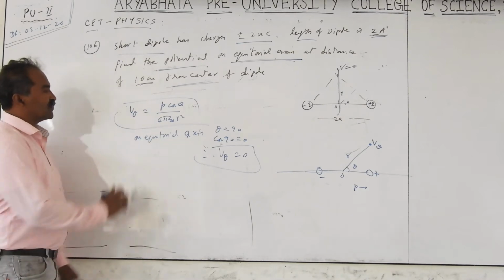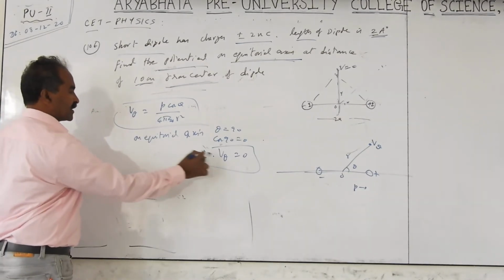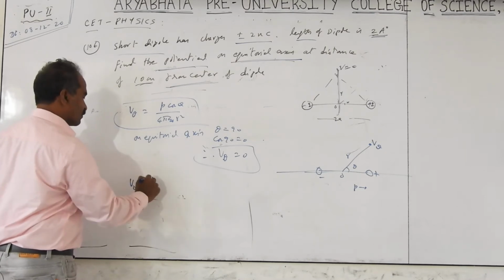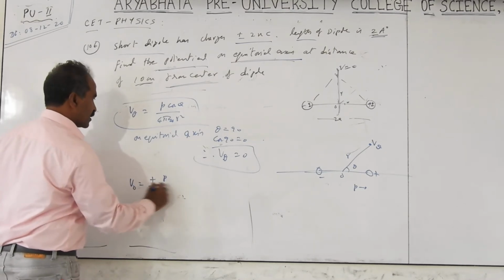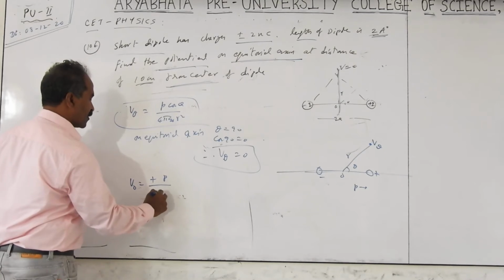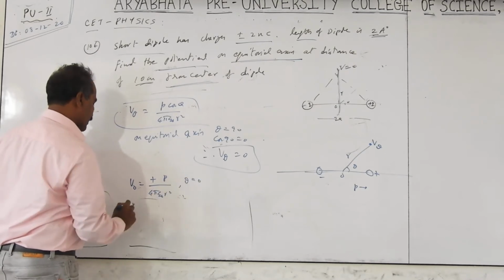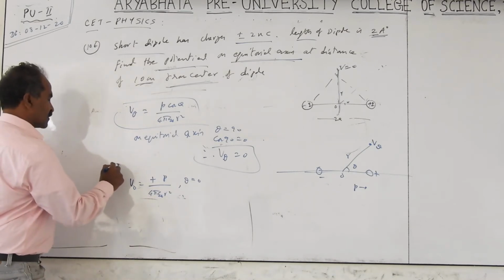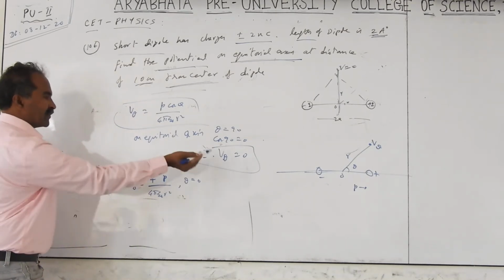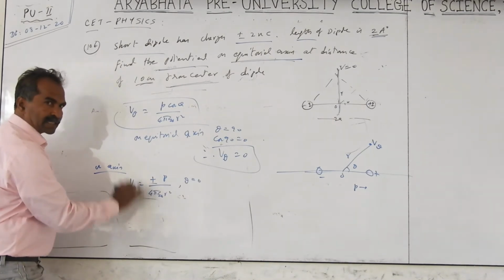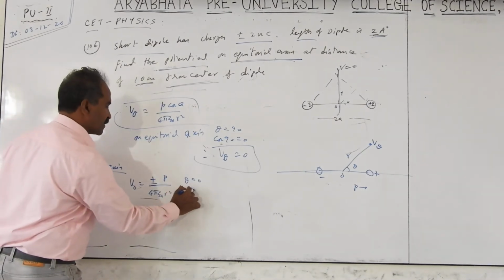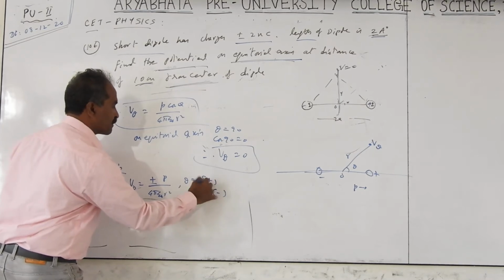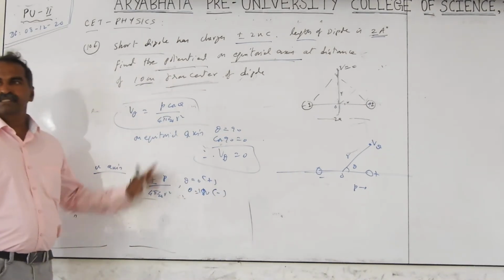So on the equatorial plane, this is V90. If you take V0, it becomes equal to plus P cos 0, which is 1, by 4 pi epsilon R square. If theta is 0, this is on the axis. But if you are taking 180 degrees, it becomes equal to minus the same term. This is for theta equal to 180 degrees. This is on the axis, and this is on the equator.